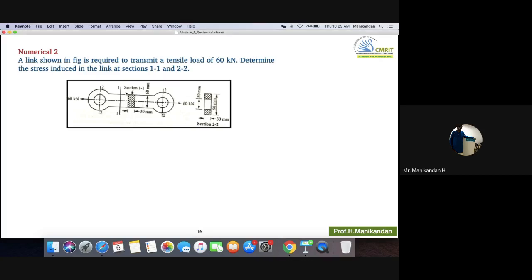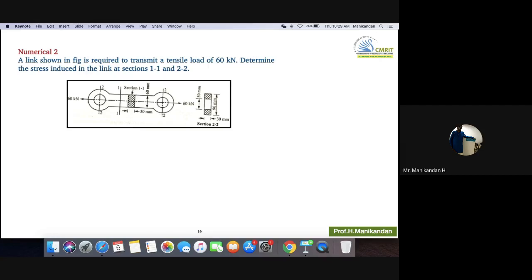So here they are given two sections. Section 1 along this, whose cross section is shown here. Section 2 along this connecting rod, this section is shown here. Now, whether the stress values will be the same? No, the area is different. So area is a parameter which will influence only the magnitude of the stress.